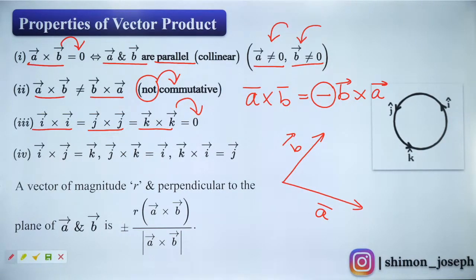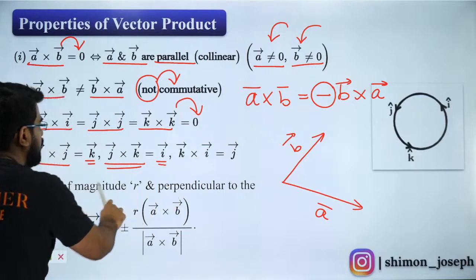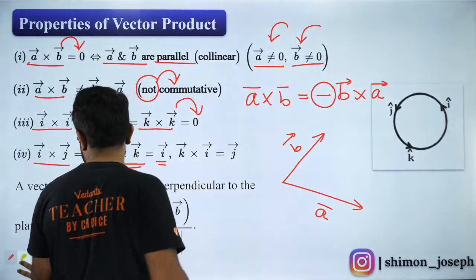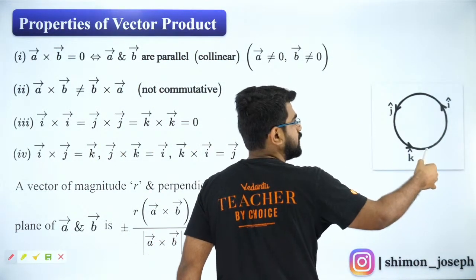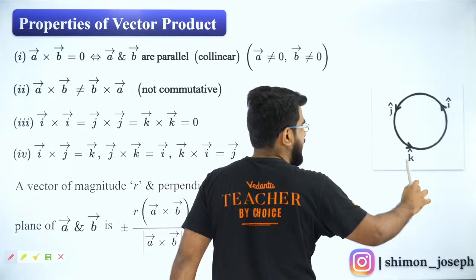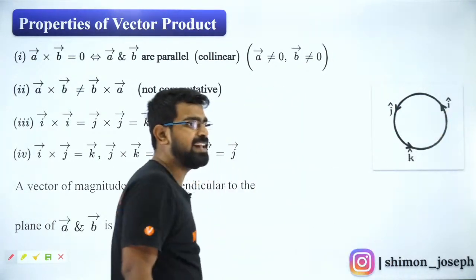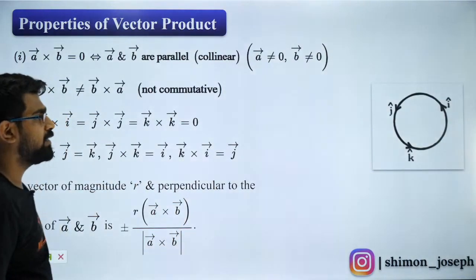Okay? Fantastic. Now, coming to the next one. I cross J is equal to K. J cross K is equal to I. For remembering this, I will tell you a very simple idea. Follow this circle in an anti-clockwise manner. So, I cross J will be K. K cross I will be J. J cross K will be I. Very simple. You will never forget it.